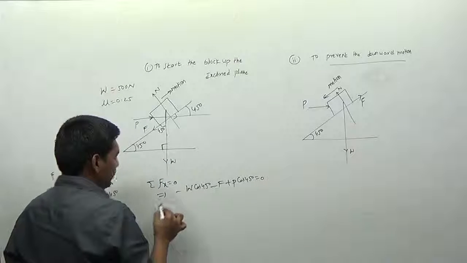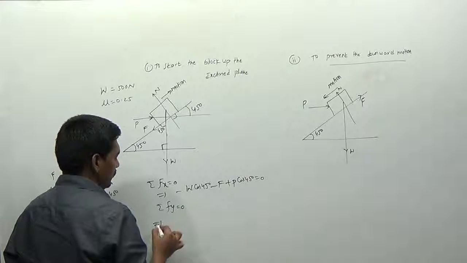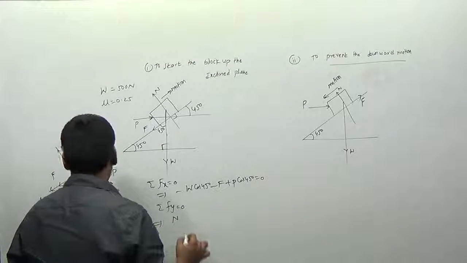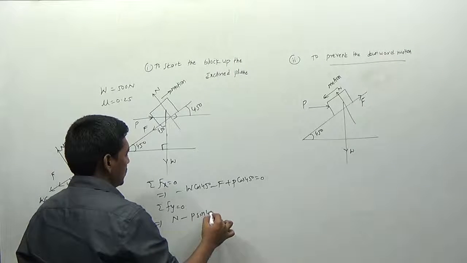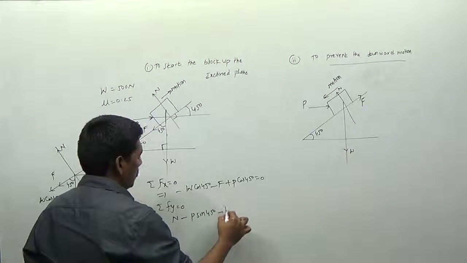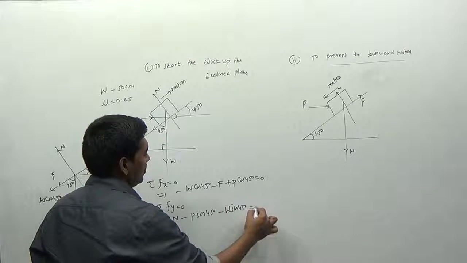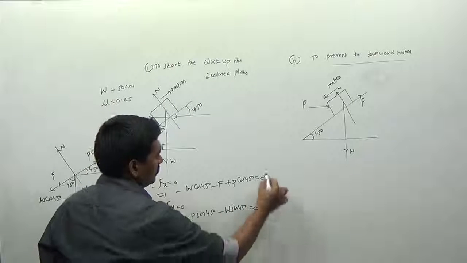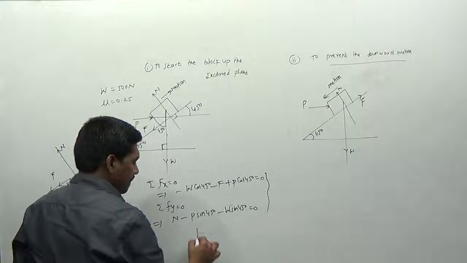And what about sigma Fy is equal to 0 here? Sigma Fy is equal to 0 is nothing but N minus P into sin 45 degrees minus W into sin 45. These are called the equations of equilibrium. Okay. So if you solve these two equations, you can determine the value of P.